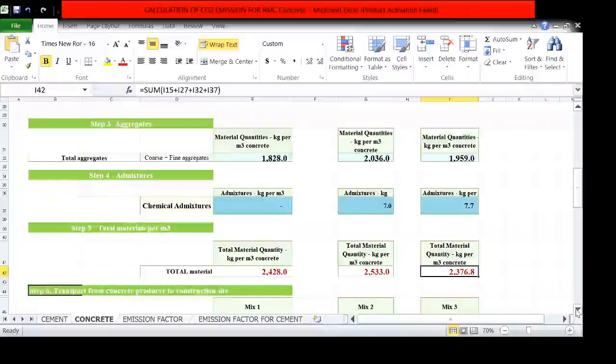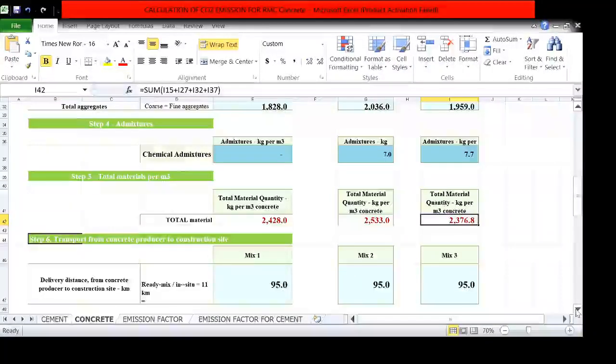After calculating the raw quantity of material, now let us go for the total amount required for transportation. Here I assume the distance from the RMC plant to the construction site is 11 kilometers, and as per that this value 95 is calculated.